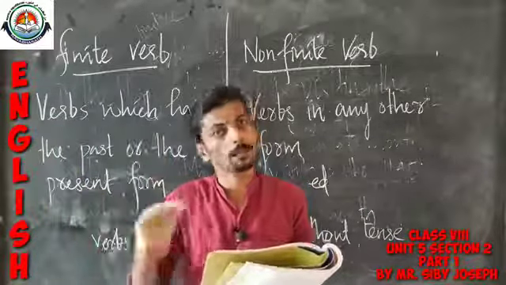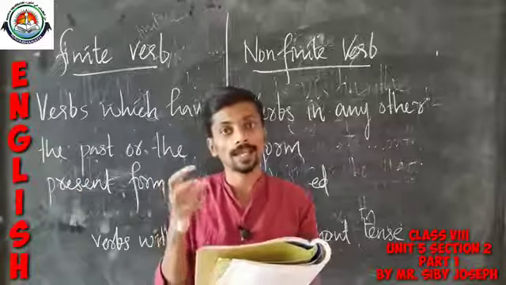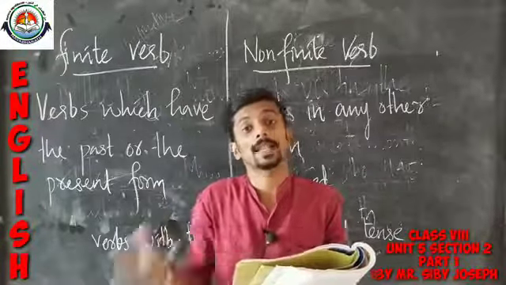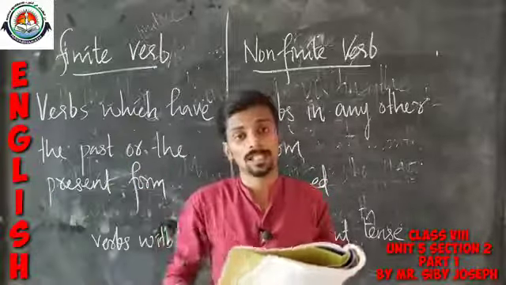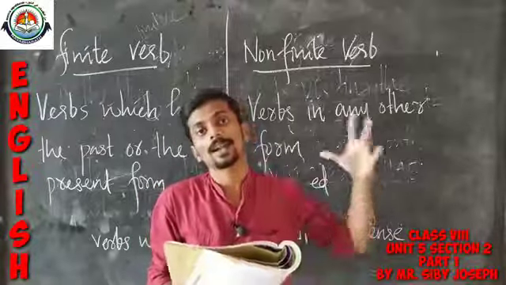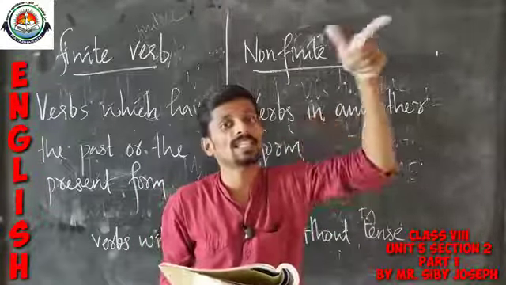Is visiting, present continuous. So that is a shortcut, a clue: verbs with tense are regarded as finite verbs and verbs without tense are regarded as non-finite.